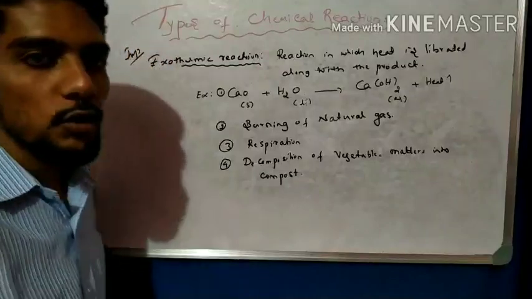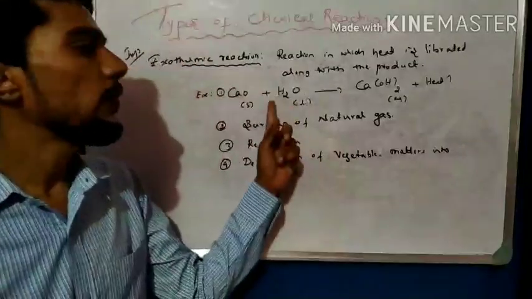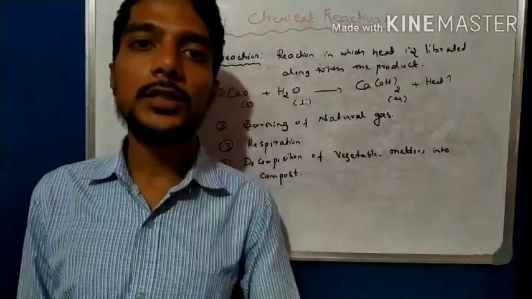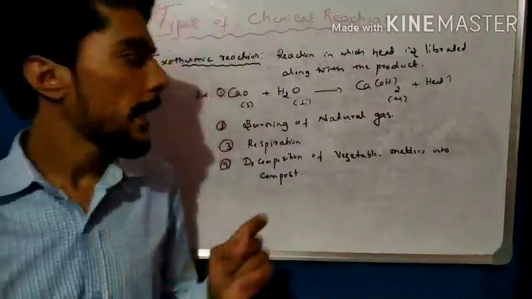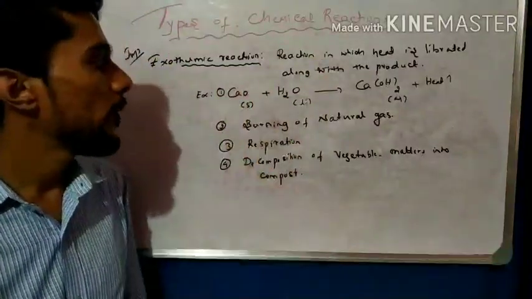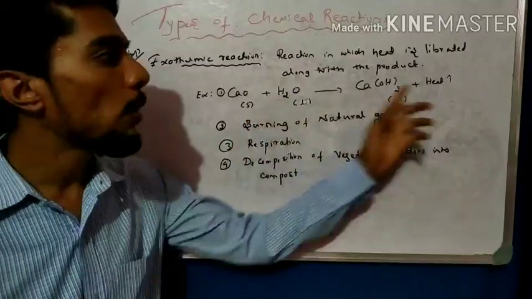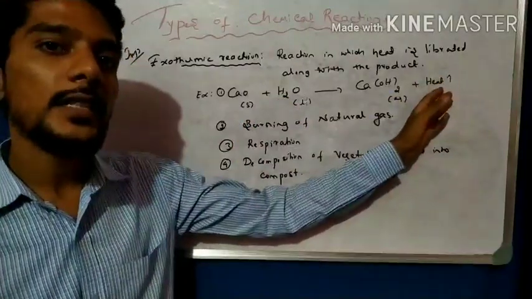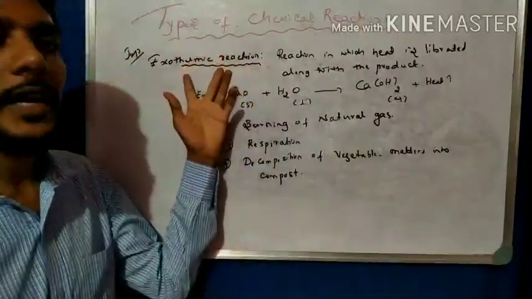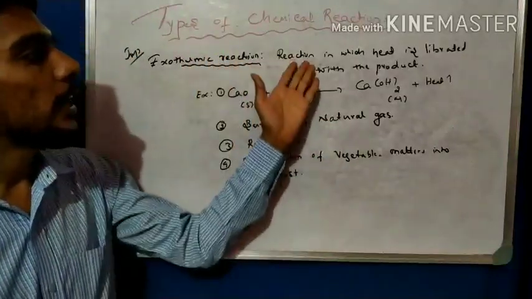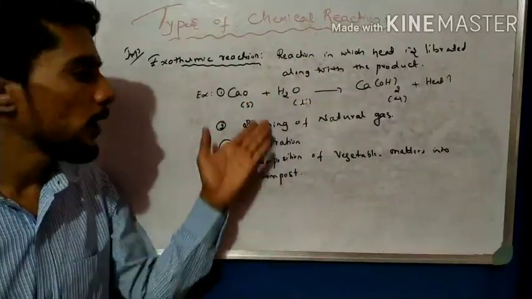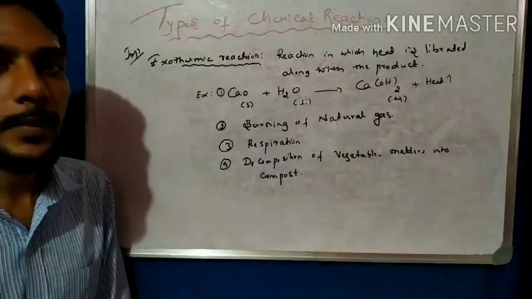They may ask what is a combination reaction, so you write this definition: a combination reaction is a reaction in which two or more substances combine together to form a single product. The example is magnesium oxide or calcium oxide. In calcium oxide we come across heat being liberated, which is nothing but an exothermic reaction. So again, what is an exothermic reaction? Give an example. Write this definition and mention these 4 examples. Remember any 2 easy examples.